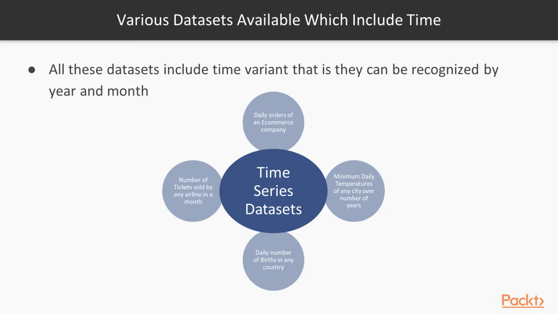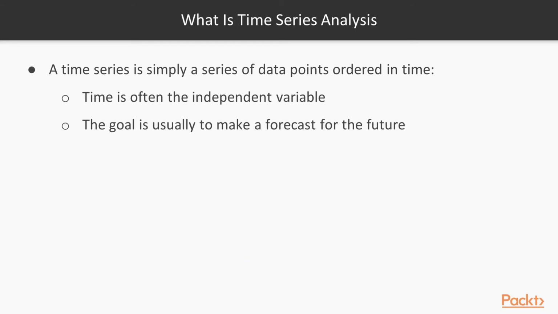There are various datasets available which include time. To clarify, some of the examples of such datasets are daily orders of an e-commerce company, minimum daily temperatures of any city over number of years, daily number of births in any country, number of tickets sold by an airline in a month. All these datasets include time variant, that is, they can be recognized by year and month. So to analyze these types of datasets, time series analysis is used.